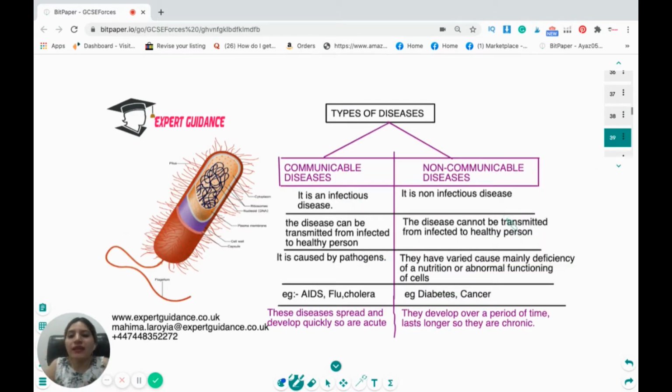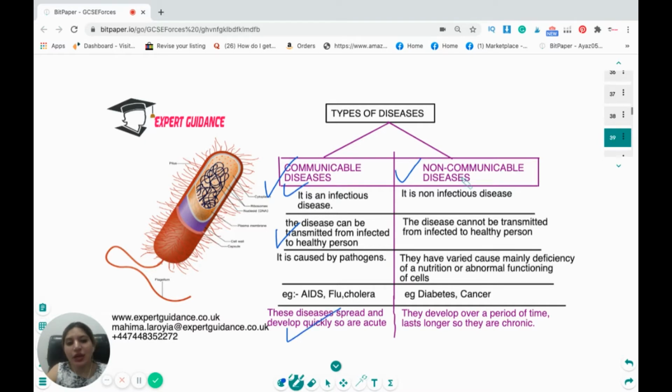Now, if we talk about diseases, there are two classes of diseases. One is a communicable disease, another is a non-communicable disease. Now, a communicable disease is an infectious disease, and these are the diseases that can be transmitted from an infected to a healthy person. For example, COVID-19. And they're mostly caused by pathogens like bacteria, viruses, and fungi. Examples are AIDS, flu, and cholera, and communicable diseases generally spread and develop very quickly and are acute.